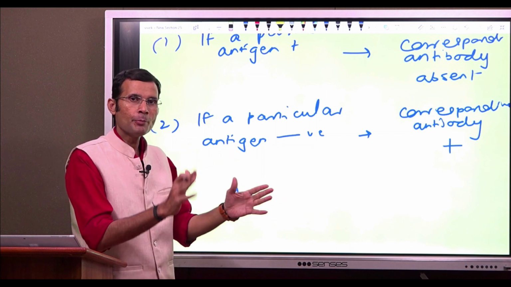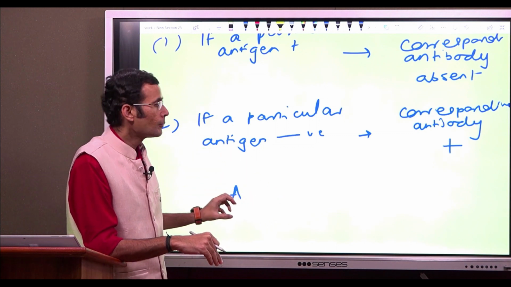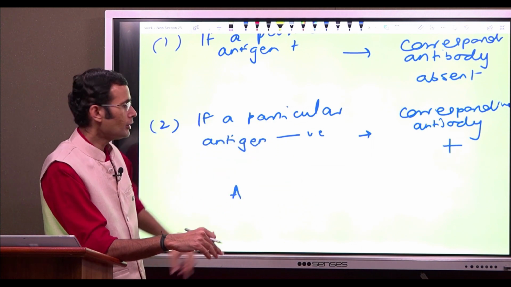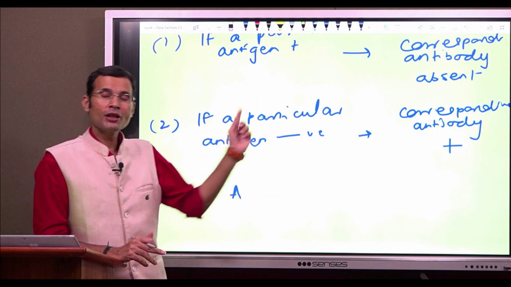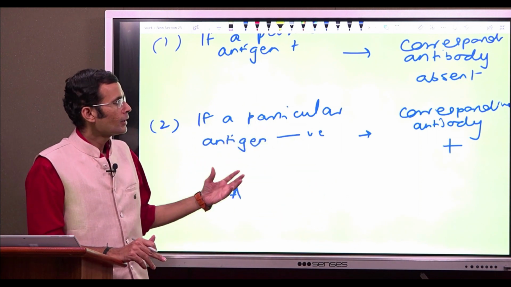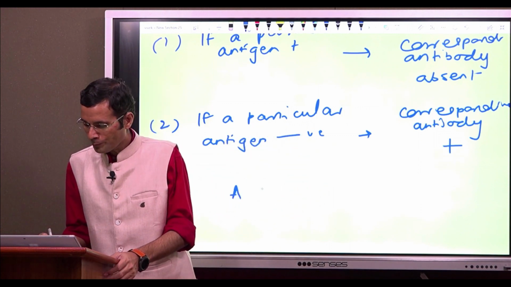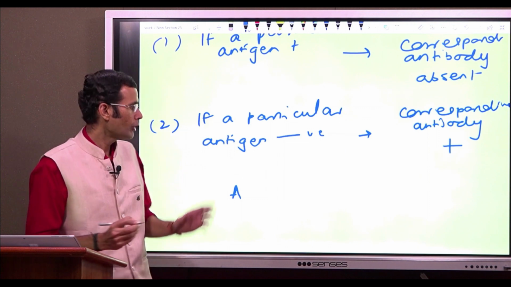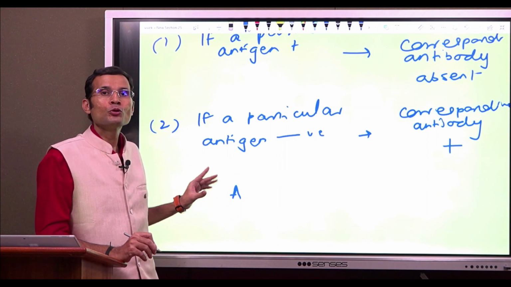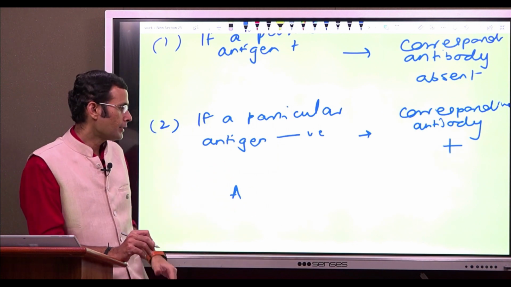A and B are the two antigens. So in the case of A blood group, B antigen is not present on the RBCs of that individual. So the antibody corresponding to that missing antigen will be present in the plasma of that individual. Therefore, anti-B antibody will be present in the plasma of this individual whose blood group is A. The person has A antigen on the RBCs.